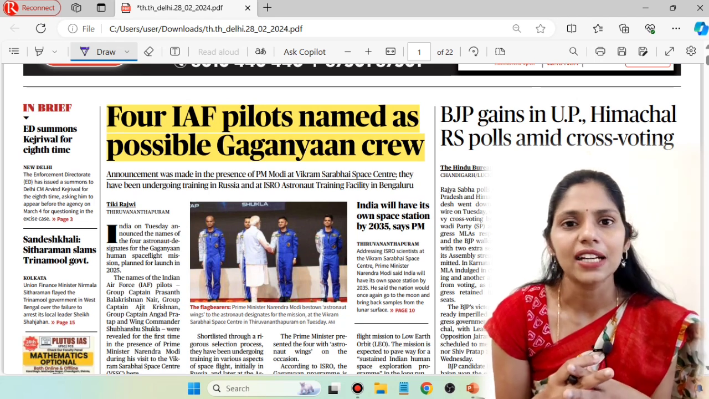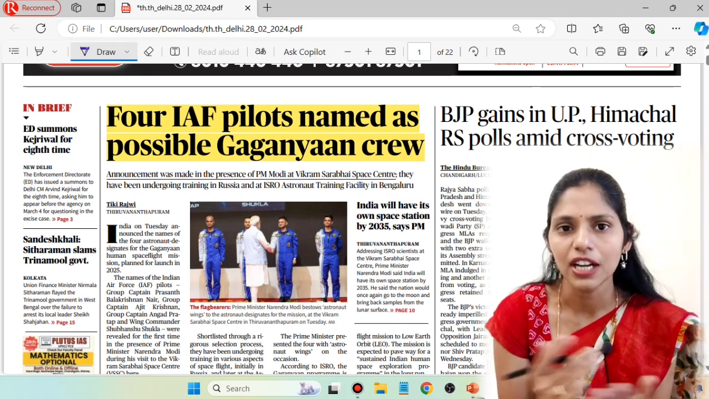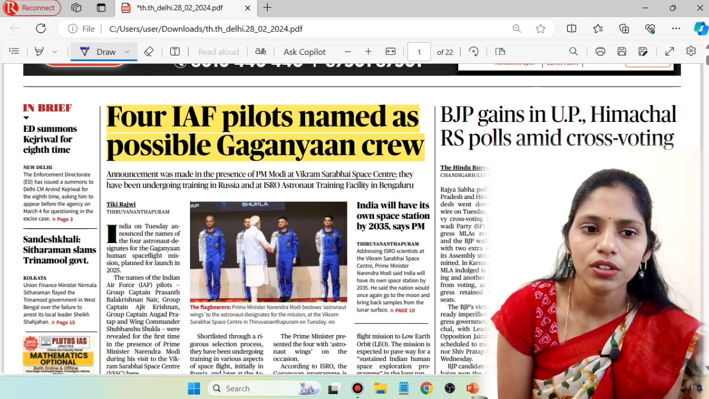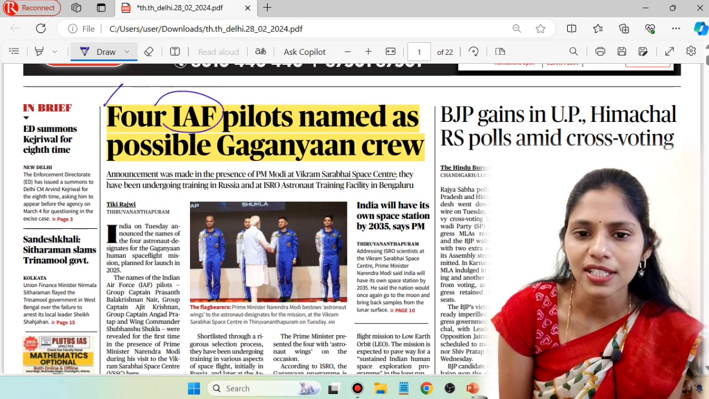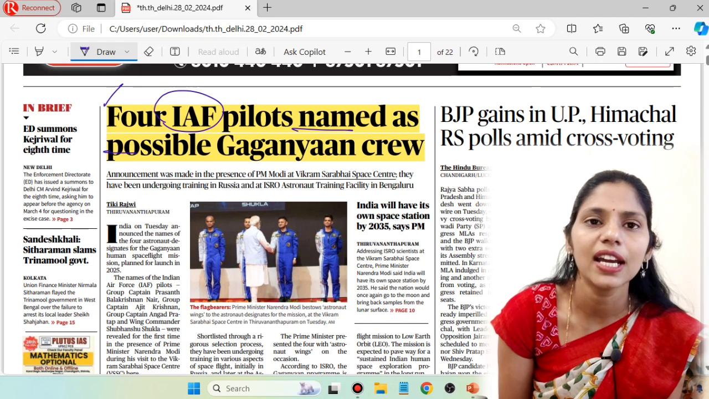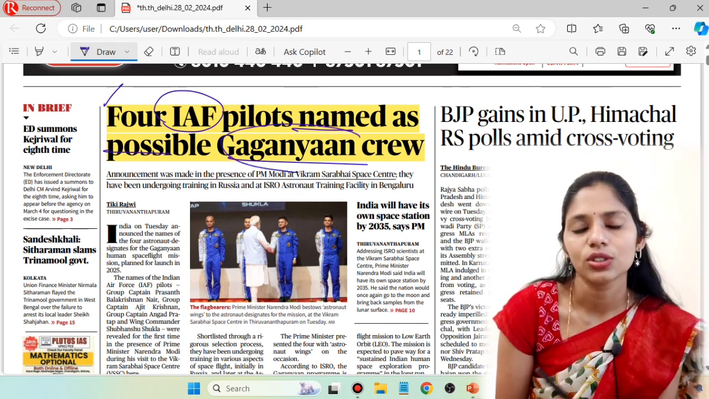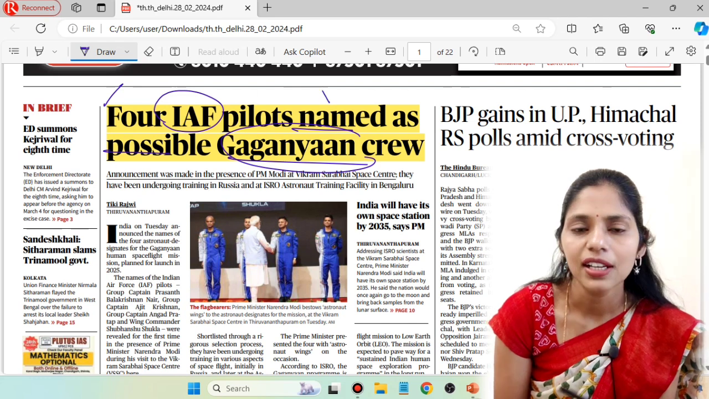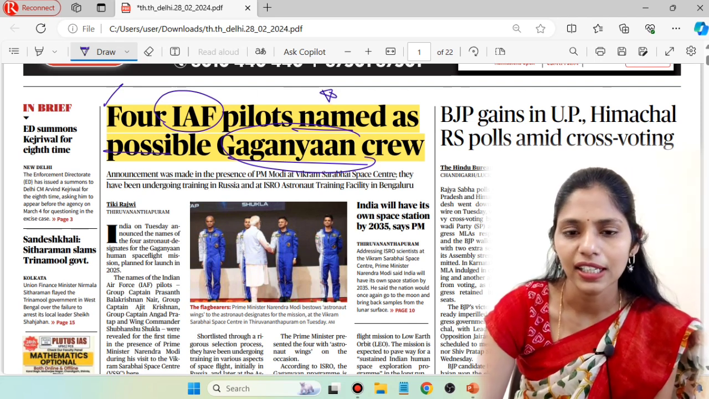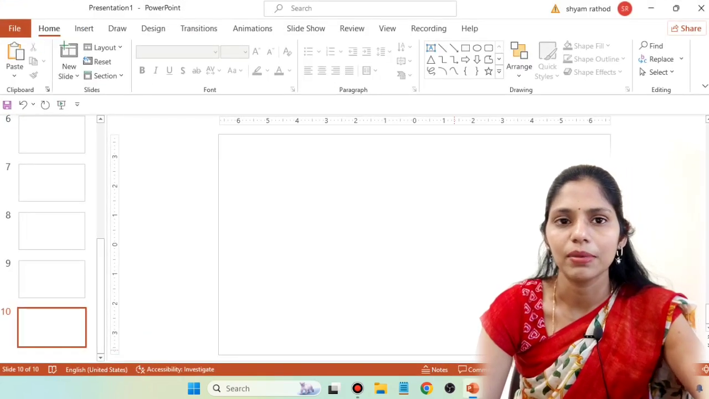So let's get started with our discussion, and this is the front page of The Hindu. The first important article is 4 IAF pilots named as possible Gaganyaan crew. So this Gaganyaan, what is it? This is the keyword of this article and we are going to see this article in detail. Okay, I will tell you the dimensions.